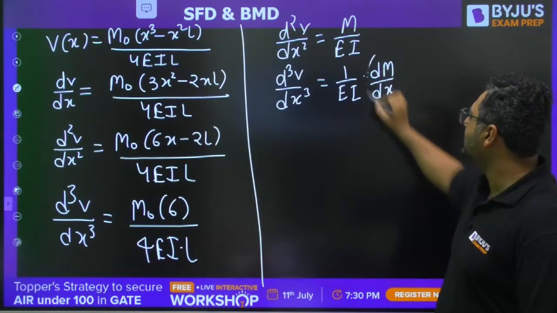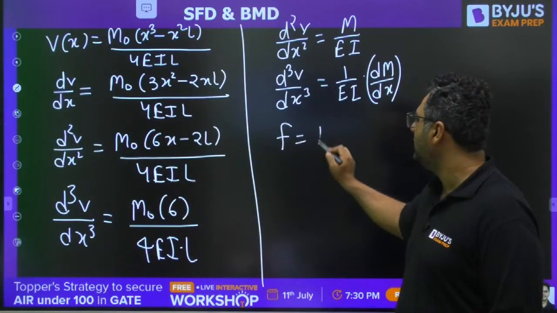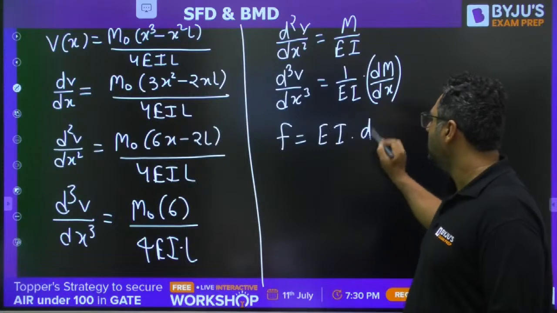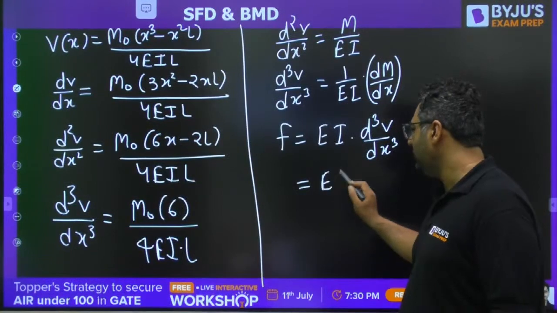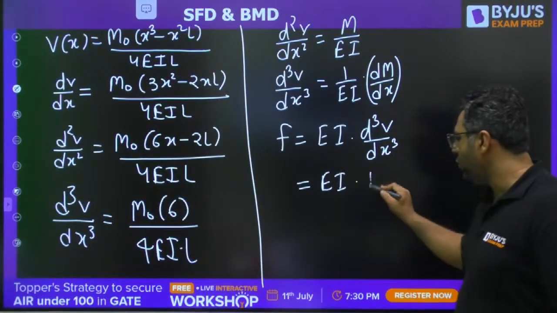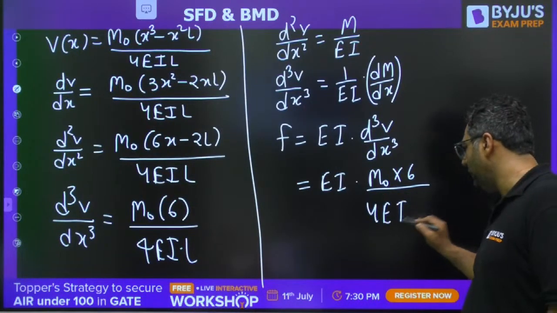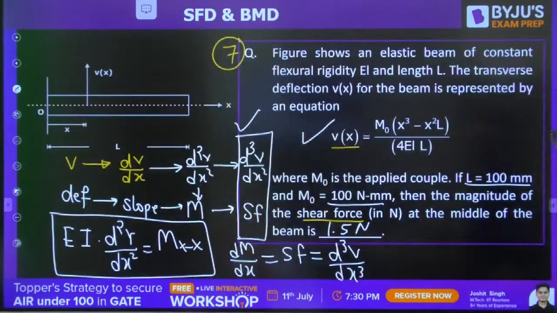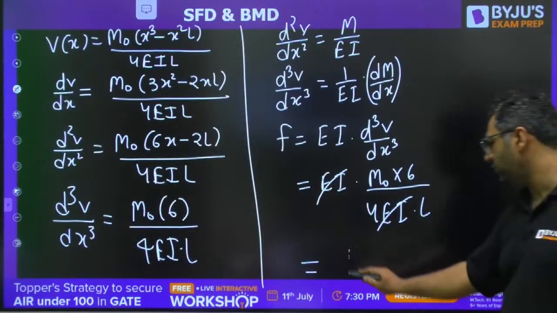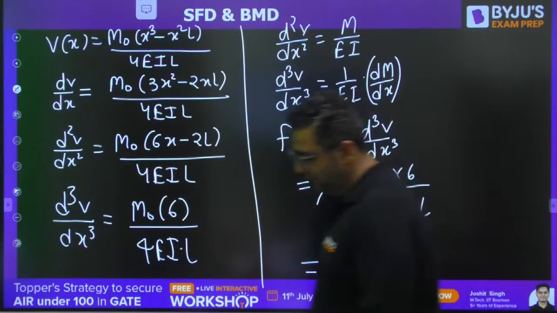So dM by dx is nothing but the shear force. So the shear force you want to find is EI times d cube v by dx cube. So you will have EI into M naught into 6 divided by 4 EI into L. EI cancels out. Put the value of bending moment M naught as 100, and you will get the answer to be 1.5 Newton. Okay, very good guys.